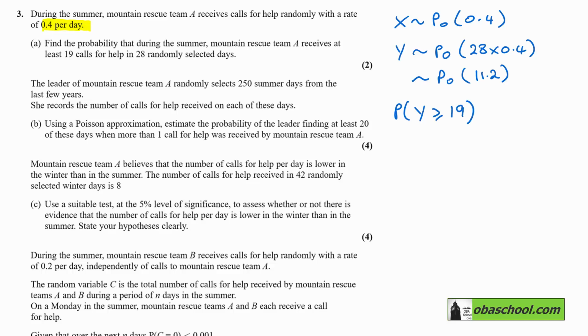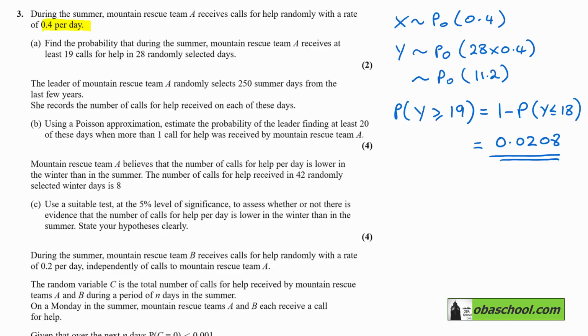Now, some calculators have the facility to do that. If yours doesn't, then you'll probably have to do 1 take away the probability that Y is less than or equal to 18. There are no tables for this particular Poisson, so you're going to have to use your calculator. And when you do that, you'll find that it is 0.0208 to 4 decimal places.